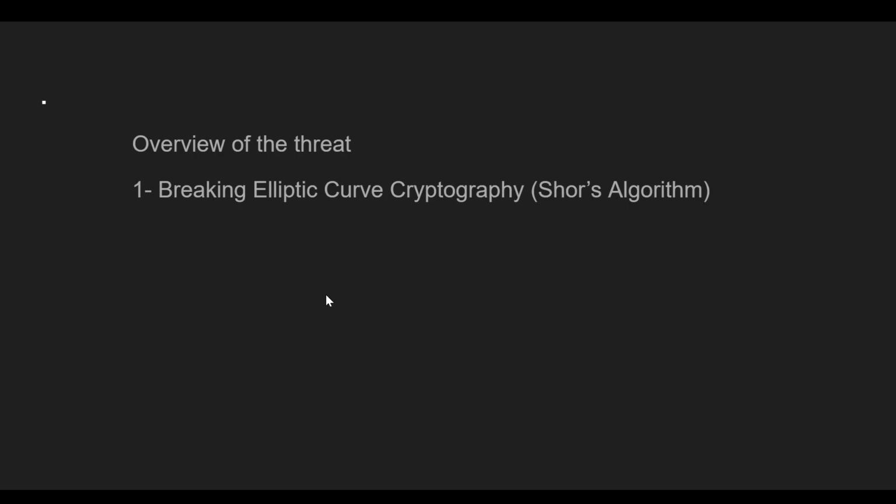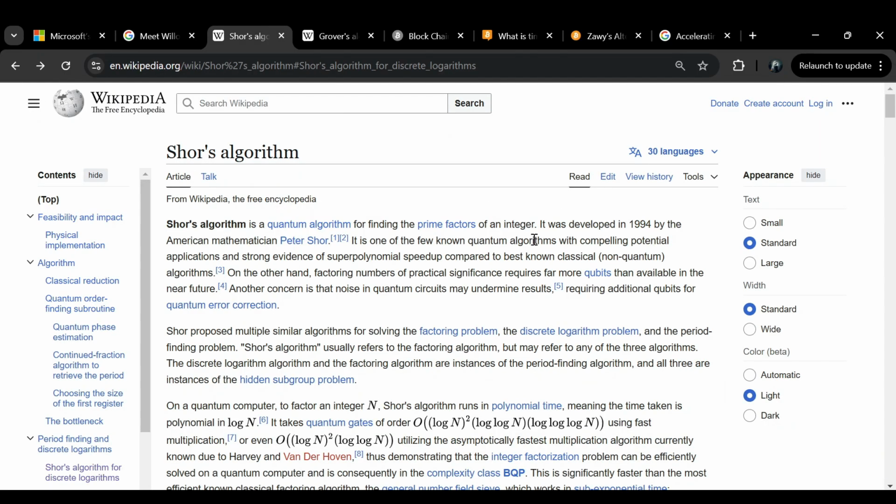Now, if we go back to the threat that quantum computing poses to Bitcoin, the first is really breaking ECC. This is elliptic curve cryptography, and this is using something called Shor's algorithm. Shor's algorithm is about finding the prime factors of an integer, and if you know anything about cryptography, you know that public-private key pair cryptography relies on very large prime numbers and it being extremely hard to find the factors of a number that is the product of two extremely big prime numbers. So this really gets to the heart of what modern day encryption and digital signatures rely on.